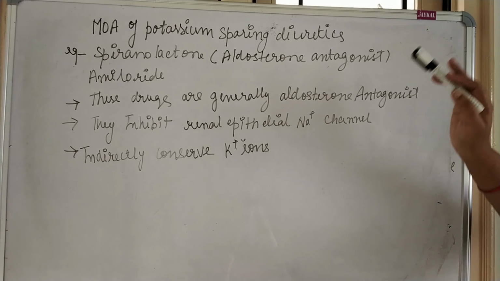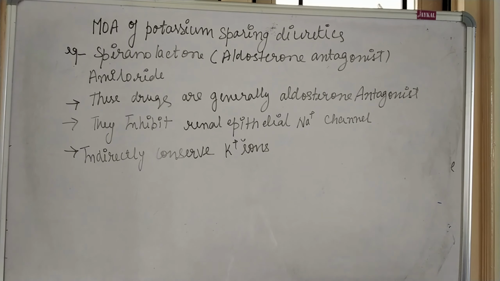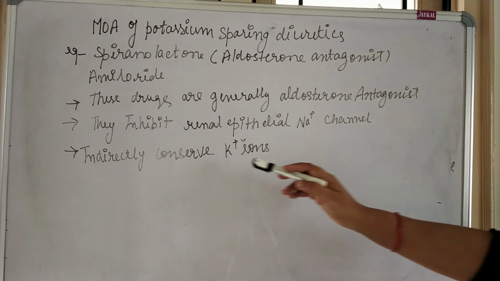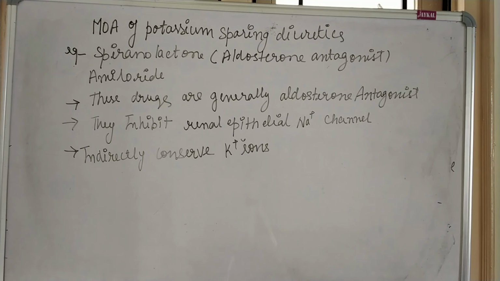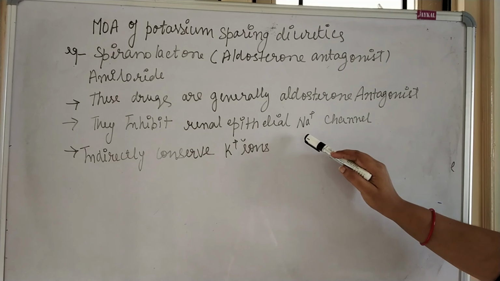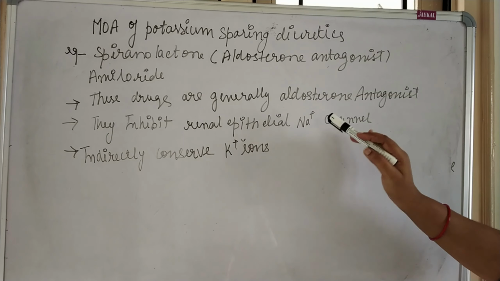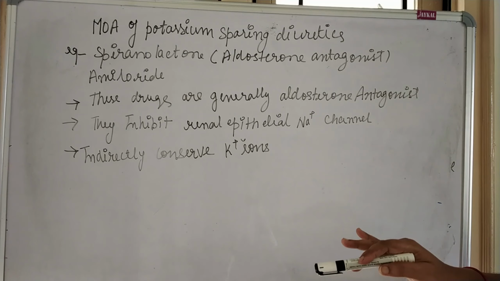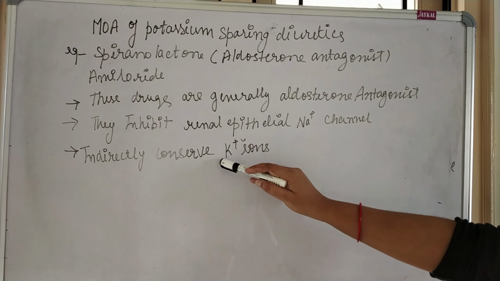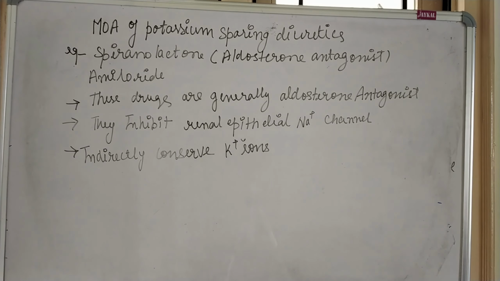So that is why they are known as potassium sparing diuretics, meaning indirectly they are retaining the potassium ion concentration in the body, because the sodium ion reabsorption will be inhibited, and to maintain the electrical potential, the K plus ions will be conserved. So these diuretics are indirectly conserving the potassium ions in the body. That is why they are also known as potassium sparing diuretics.